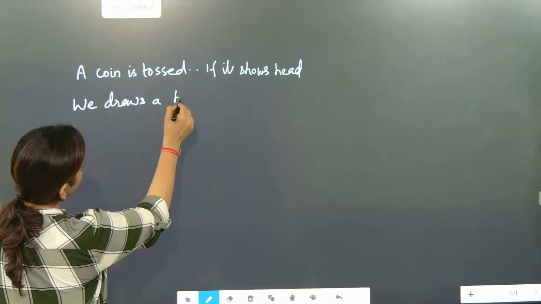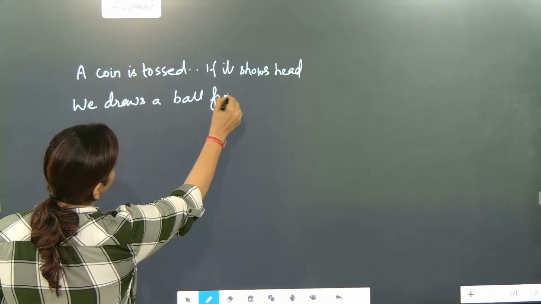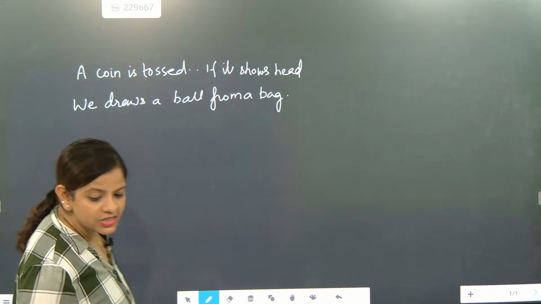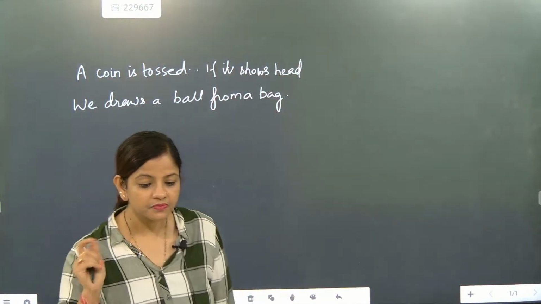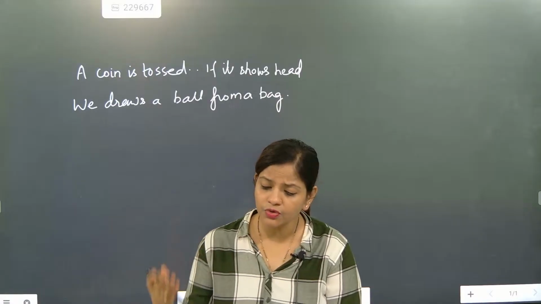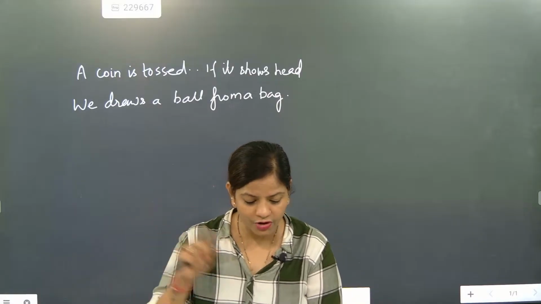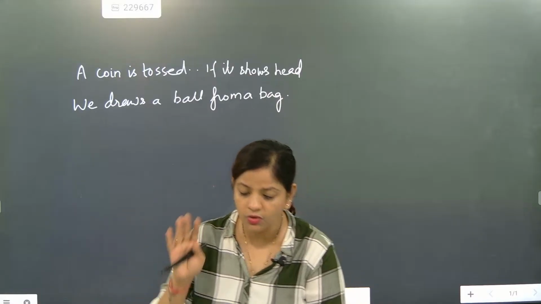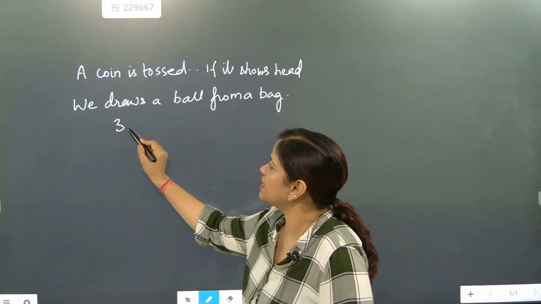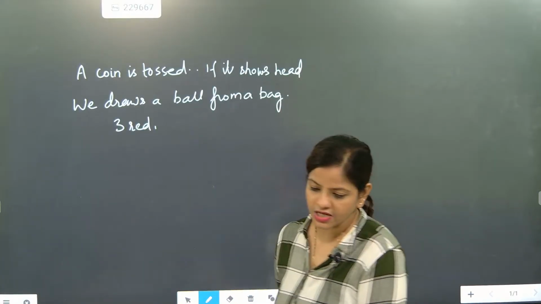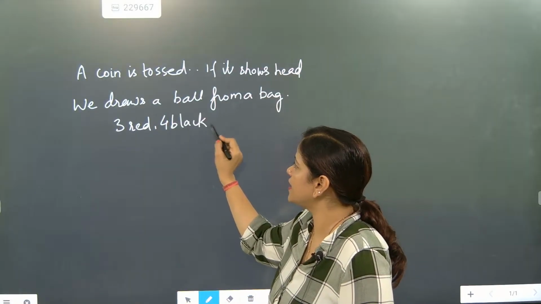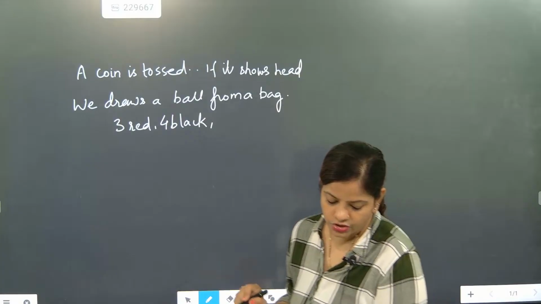Once it is showing head, after that only we are going to take out a ball from the bag. And how many colors of balls are there? 3 red balls are there. After that, beta, 4 black balls are there.